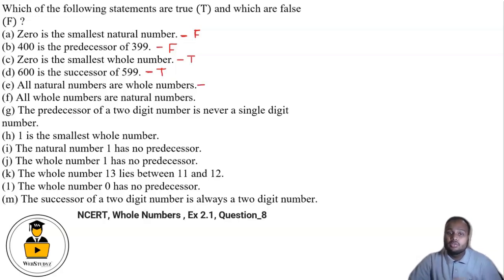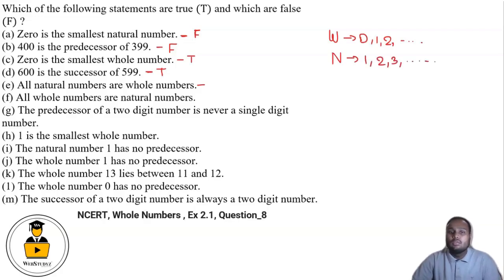Next we have all natural numbers are whole numbers. So as I told, let us write whole numbers as W. Whole numbers start from 0, 1, 2, 3 and so on, and natural numbers, let me denote them as N, start from 1, 2, 3 and so on. Fine. It is asked that all natural numbers, they are whole numbers.